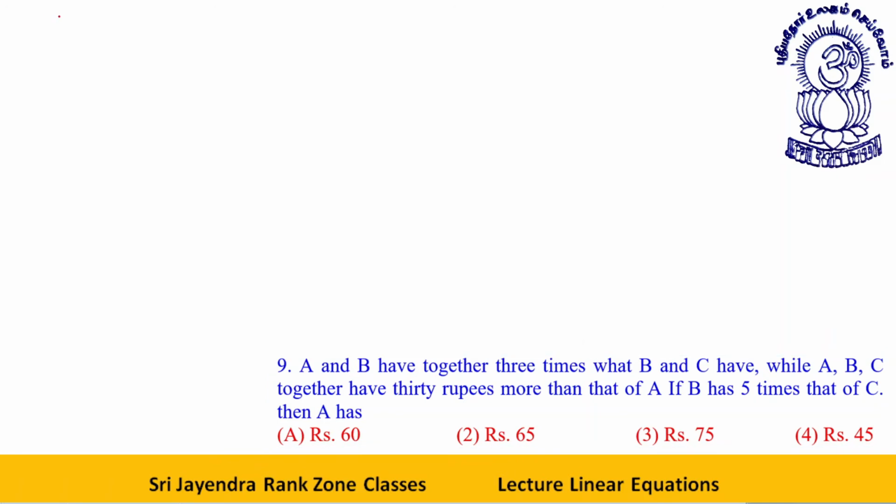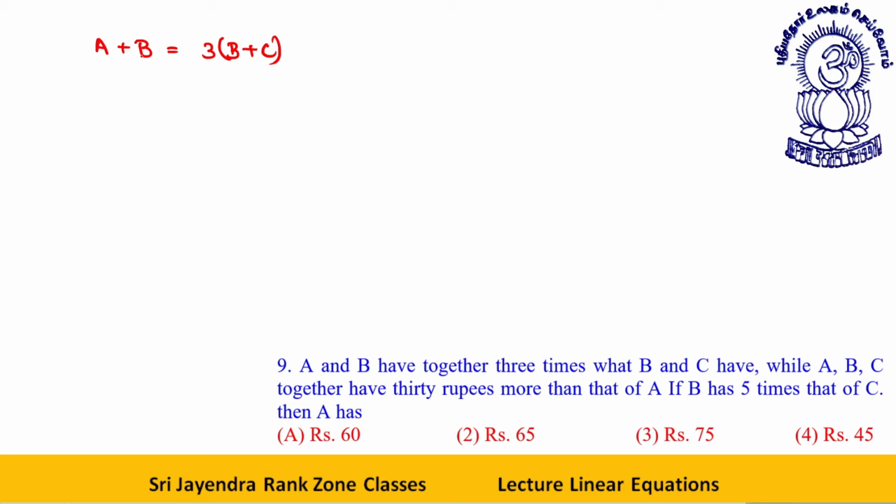A and B together have 3 times what B and C have. Clearly, as per the question, A plus B is equal to thrice of B plus C. While A, B, C together have 30 rupees more than that of A. If B has 5 times that of C, then A has.